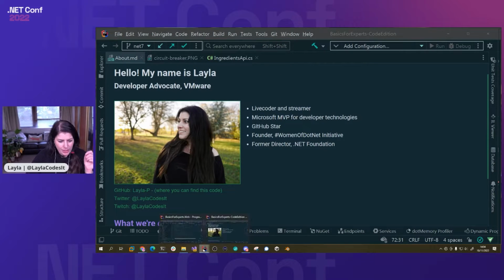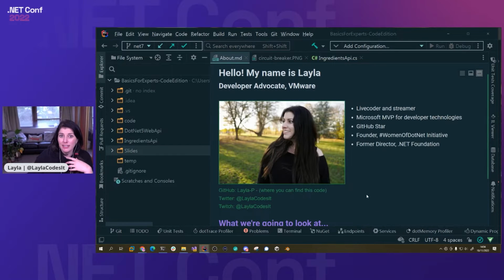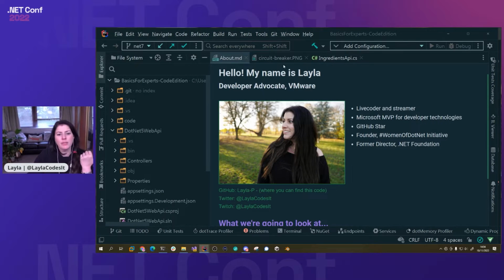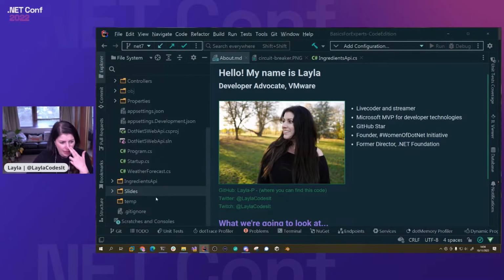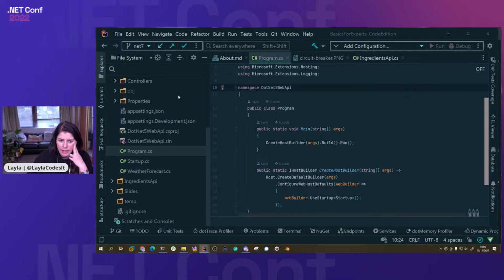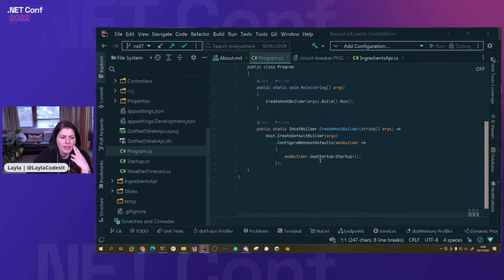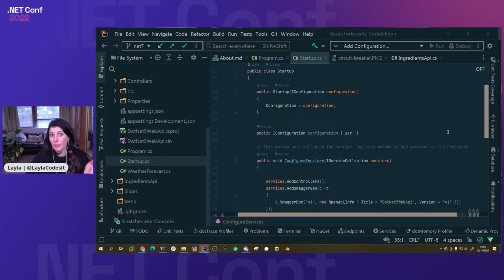And I am going to switch over to what are we going to do? Well, if you want to know what's happening in .NET 6, .NET 7, I upgraded this application last night, so fingers crossed. We need to see where we've come from. That's a .NET 5 application, which I've got over here. What we started with was this program. You can see we have lots of indentation, program main, and loads of using statements. We go over here, and then we head over to the startup. And over here is where the magic happened, and this is where we lived in our code.